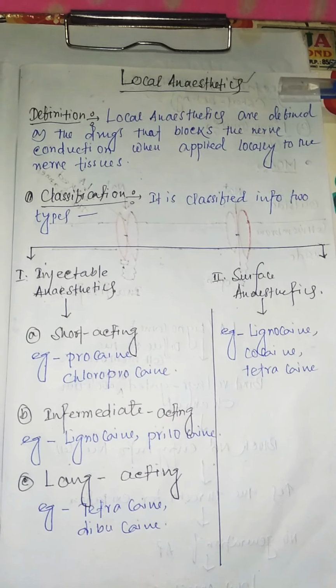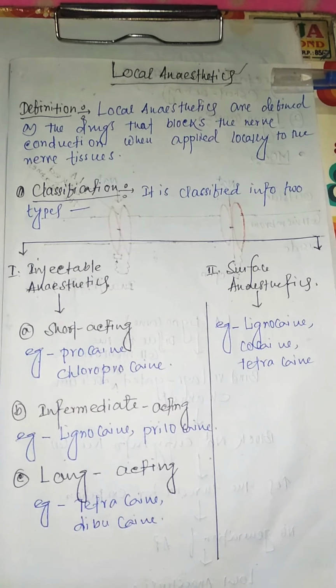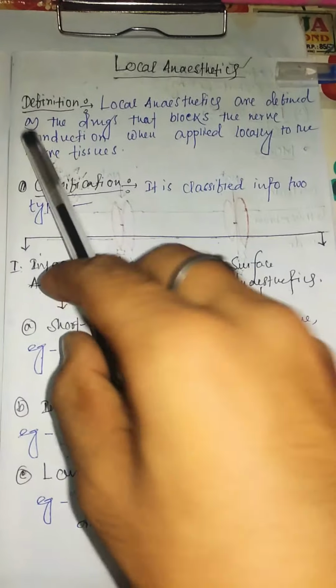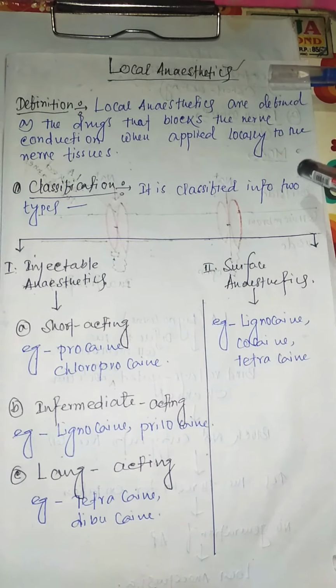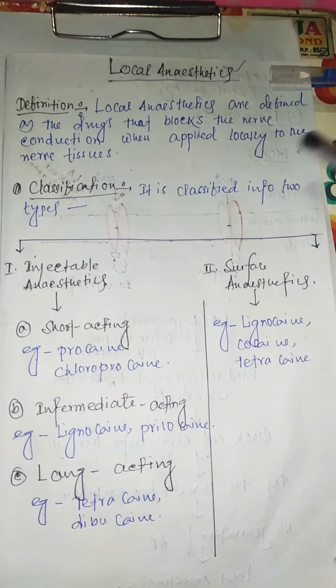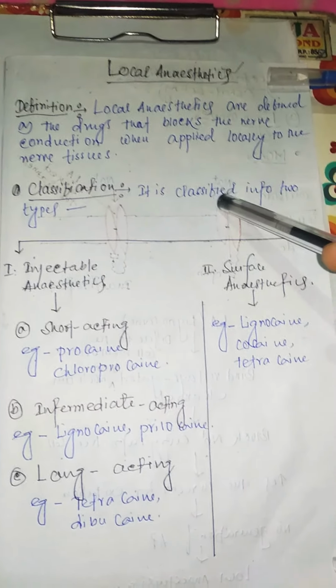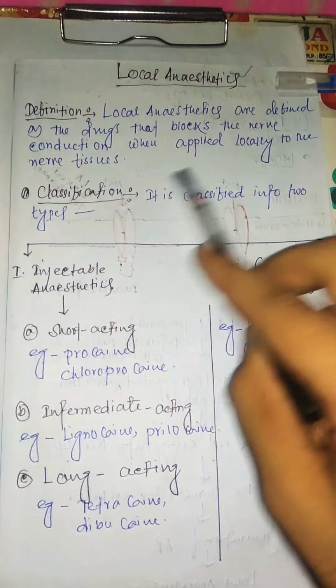First of all, I'll be talking about the definition of local anesthetics. As you can see, local anesthetics are drugs that block nerve conduction when applied locally to the nerve tissue. So this is the definition of local anesthetics.